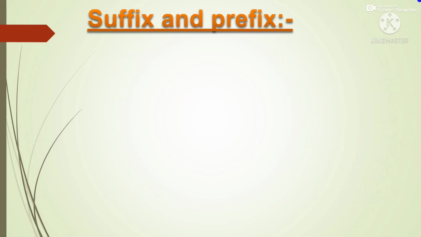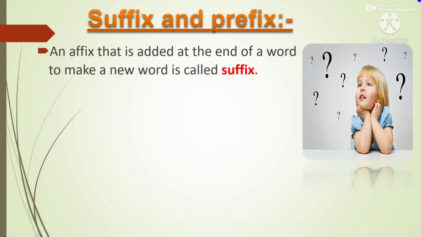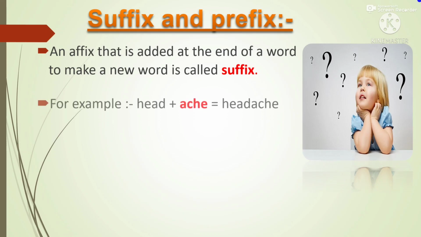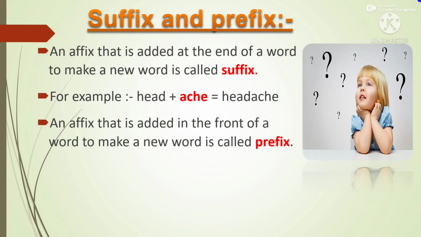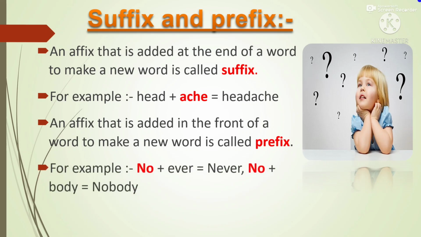Now we will discuss some suffix and prefix. An affix that is added at the end of a word to make a new word is called a suffix. For example, head plus ache, headache. An affix that is added in the front of a word to make a new word is called a prefix. For example, no plus ever, never. No plus body, nobody. So here no is a prefix and ache is a suffix.